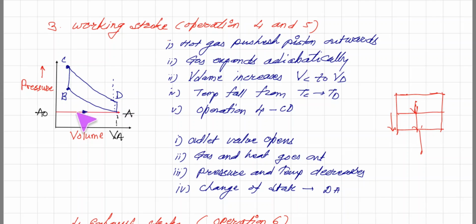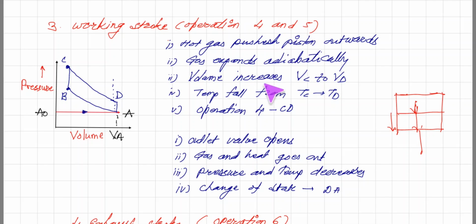See, operation 1 is from A0 to A, and 2 is from A to B, where volume is decreased. The third operation is from B to C, where volume is constant but pressure is suddenly increased and temperature is also increased. During the fourth operation, due to high pressure, the piston is moved outward and volume increases to D, so obviously the corresponding temperature also falls.